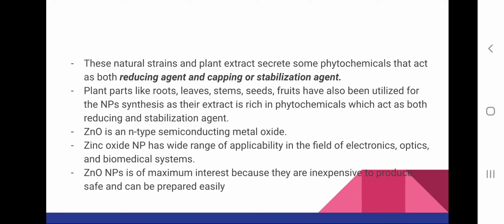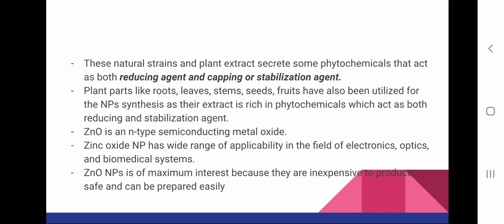And the advantage of using plants and microorganisms for green synthesis is that these plants have phytochemicals within them, and these phytochemicals present in the plant extract act as reducing and capping or stabilizing agents during the synthesis of nanoparticles. So these phytochemicals naturally act as reducing agents and stabilizing agents for synthesis of nanoparticles.